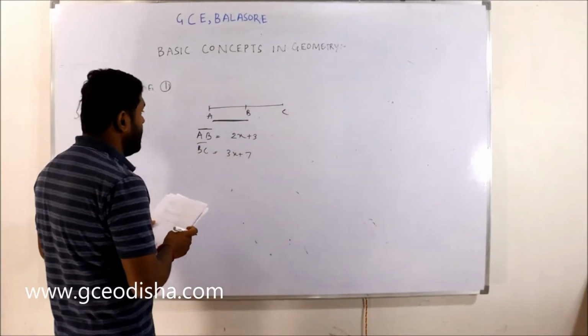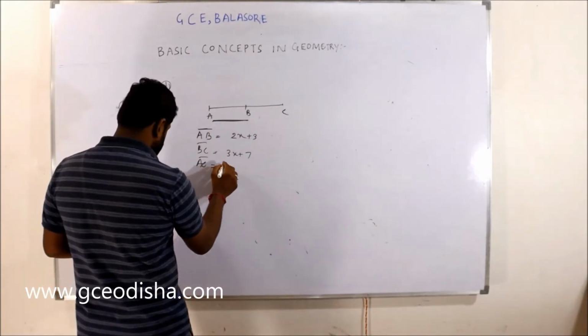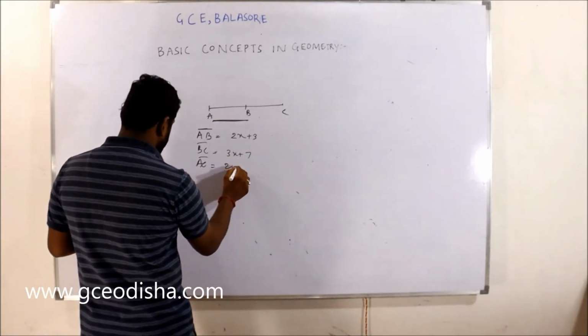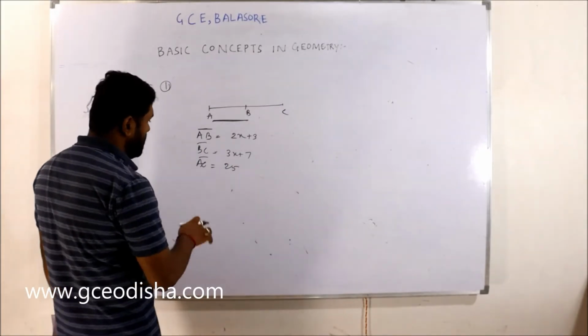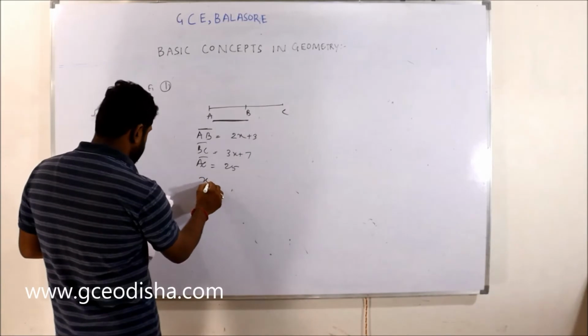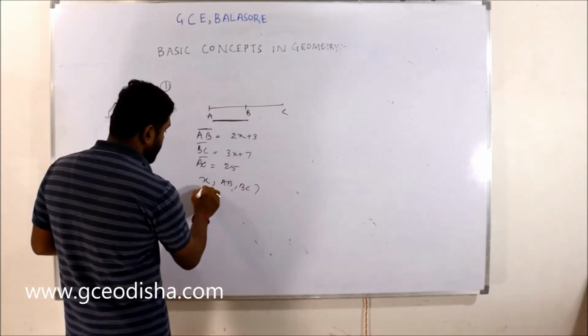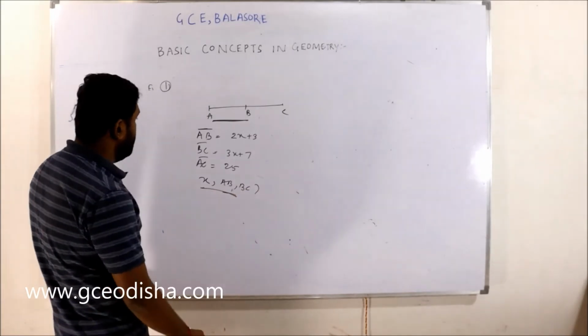The total length of segment AC is defined as 25. Then they ask to calculate the value of x, AB, and BC.